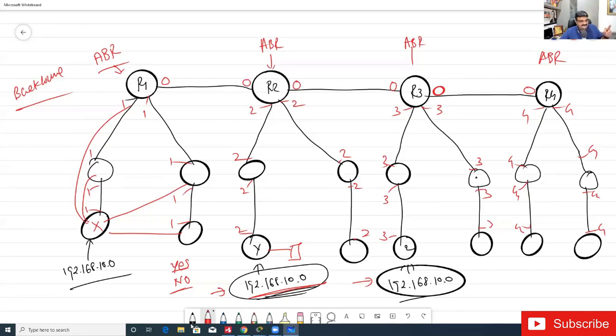Second thing is, when X sends the update, all routers in the same area will get the update. So the update from X will not cross this boundary for sure. Now there is a question for you guys. Sorry, how will Y and Z get the update of X? How will Y and Z get this 10.0 into their table? This will be your question.